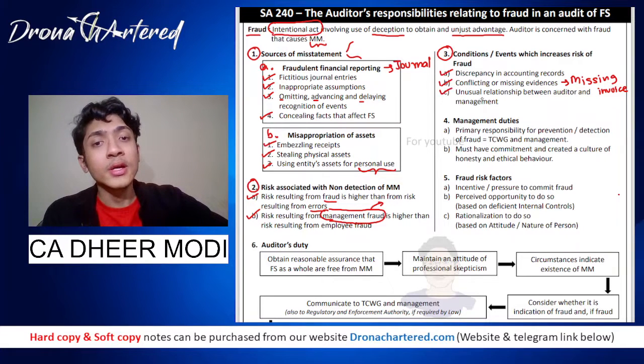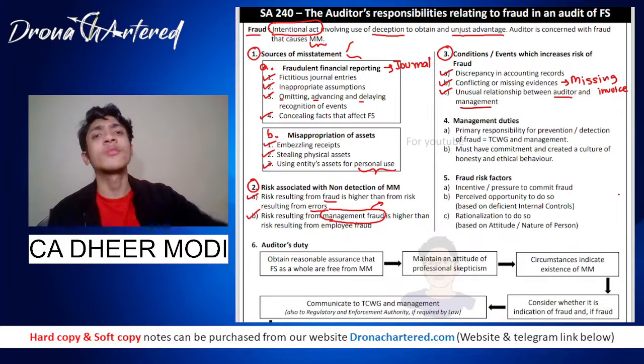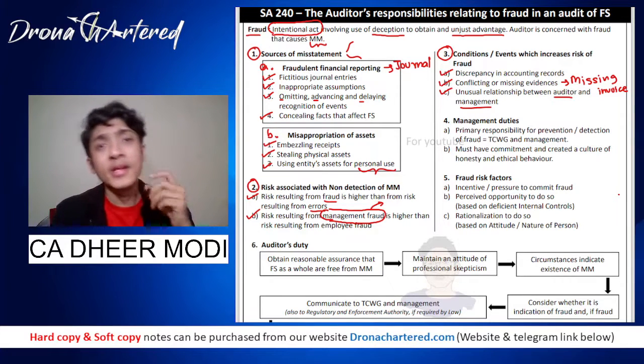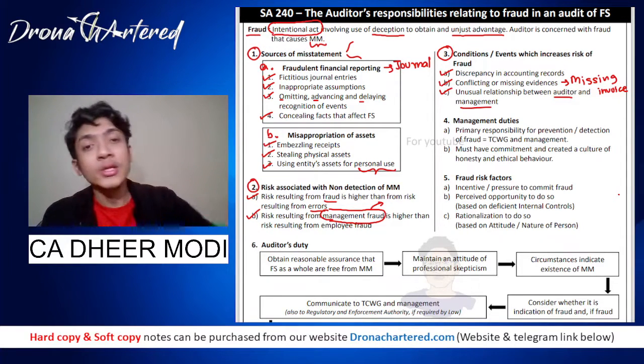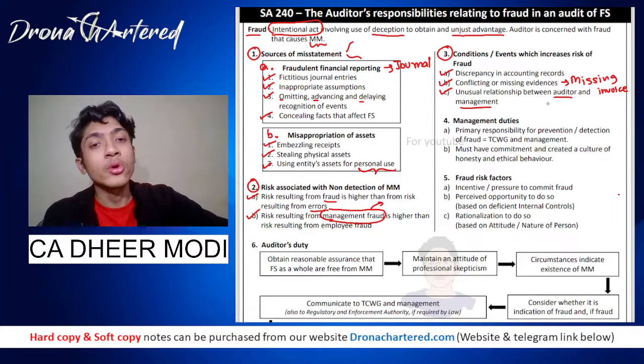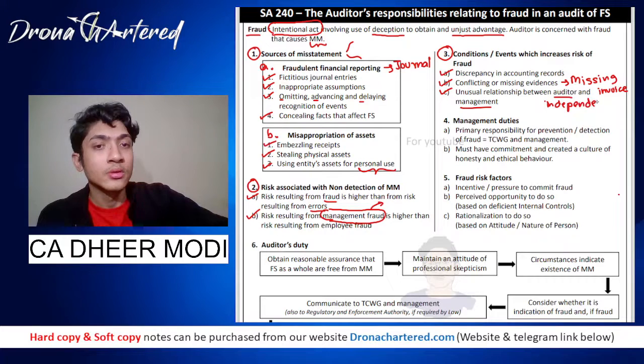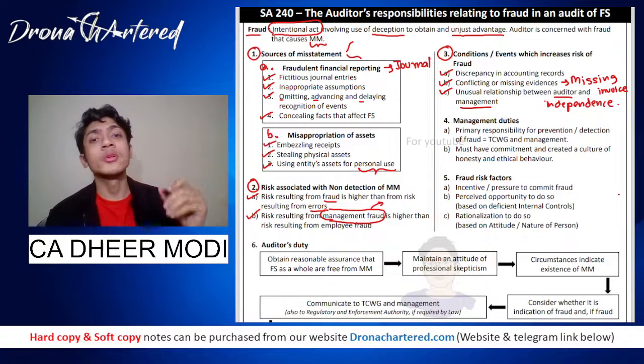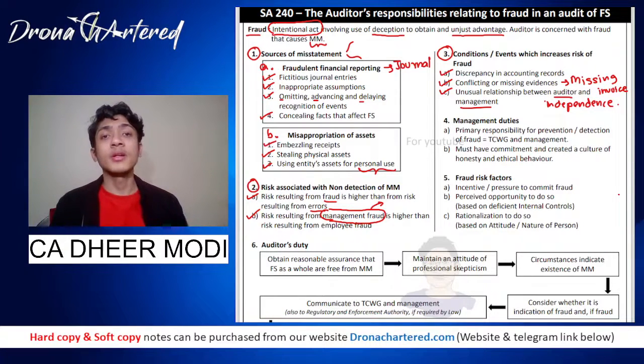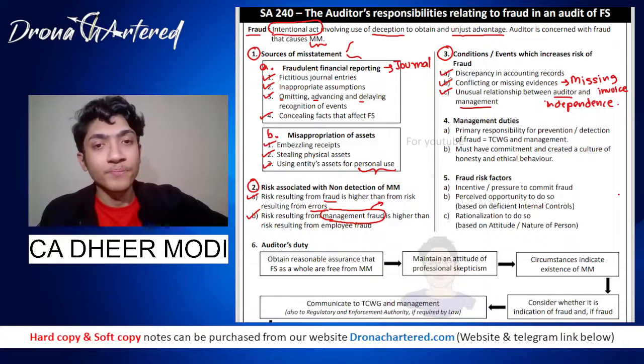And your third is unusual relationship between auditor and management. So if the auditor and management are too friendly or too close, it might be possible that they can collude, because the auditor should always maintain independence. Therefore any unusual relationship between the auditor and management should be avoided.